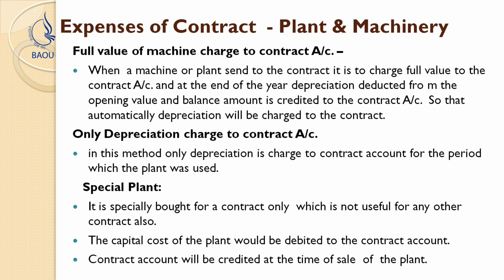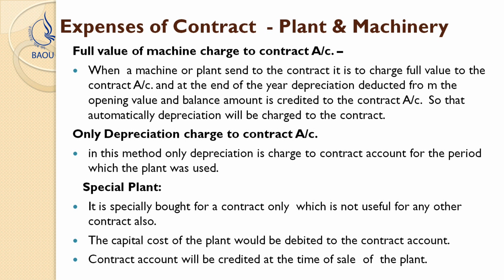Second, maybe the plant and machinery has been purchased in general, maybe it has been purchased for 2 or 3 different contract accounts, maybe a special type of plant has been purchased for the contract account. So in all these types, how plant and machinery would be recorded in case of a contract account, that we need to discuss.